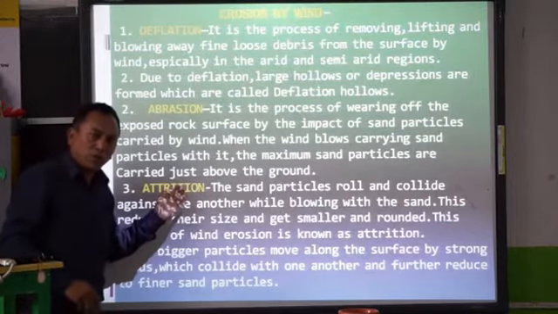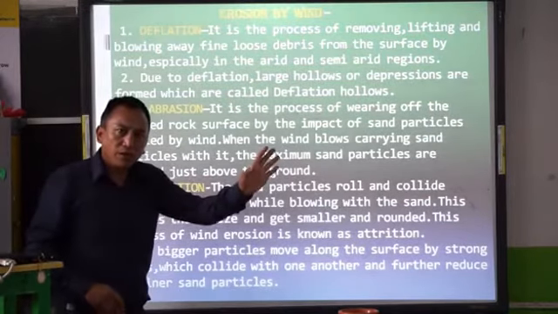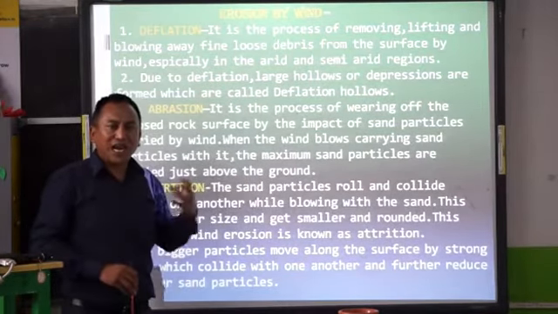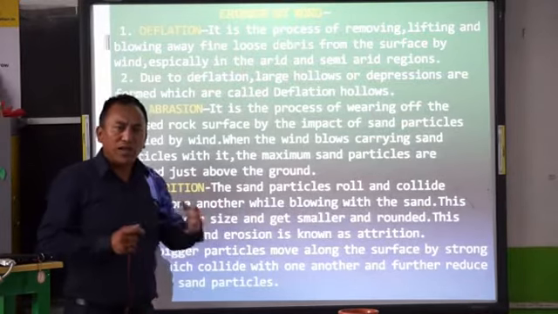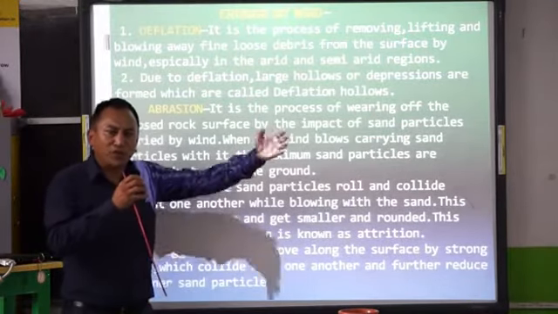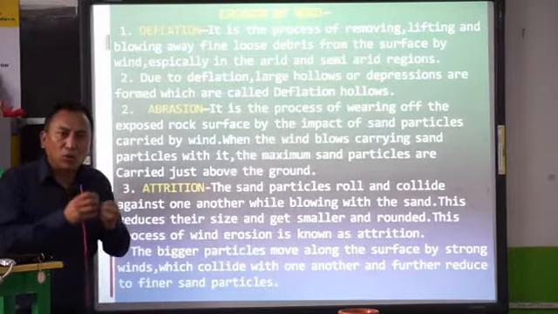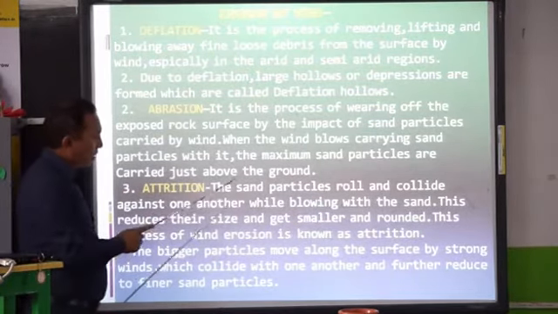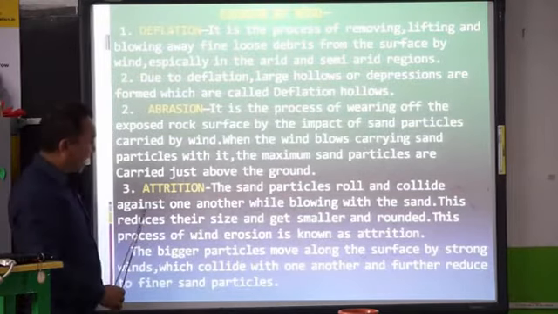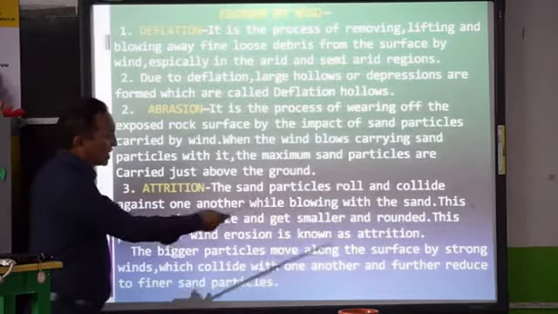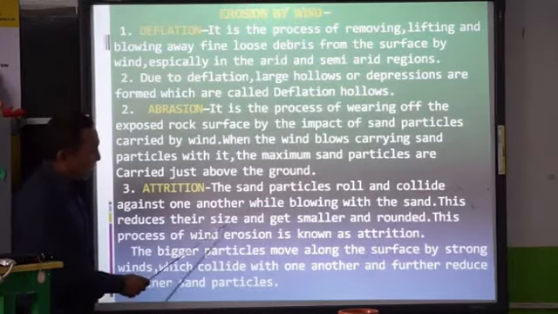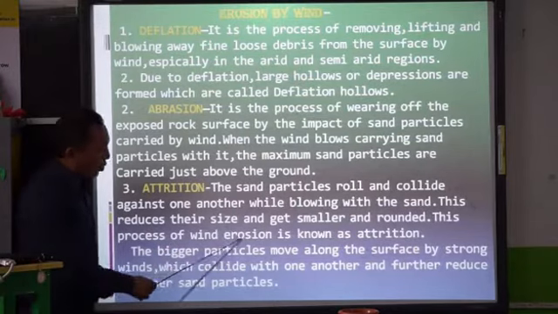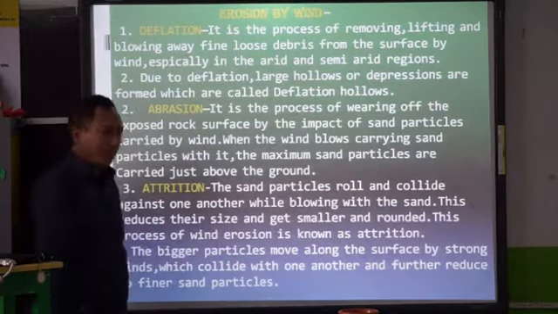Same thing with the wind also. When the wind blows, it carries particles of dust, sand, gravel and stones, and they bang against each other when they are blown further away, whereby they become smaller and smaller. This process is called attrition. The sand particles roll and collide against one another while blowing. This reduces their size and makes them smaller and rounded. This process of wind erosion is known as attrition.